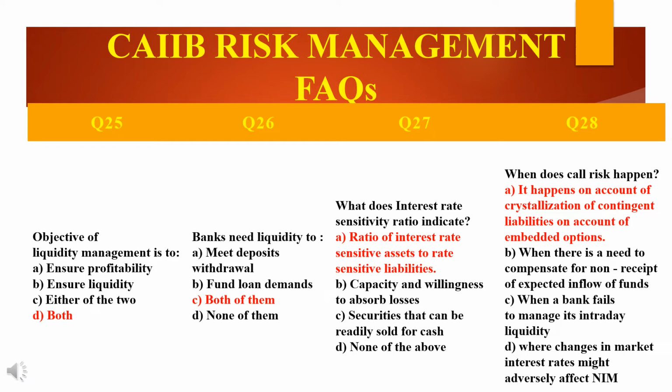That means they will be assuming this is the maturity date, and only at that time will they need the sufficient funds, not this time. So if this uncertainty occurs, that uncertainty is the risk. That's the call risk: a depositor may close his deposit prematurely, or on the other side a borrower can prepay his loan installments. Both will affect the liquidity calculation made by the bank on the original maturity schedules.